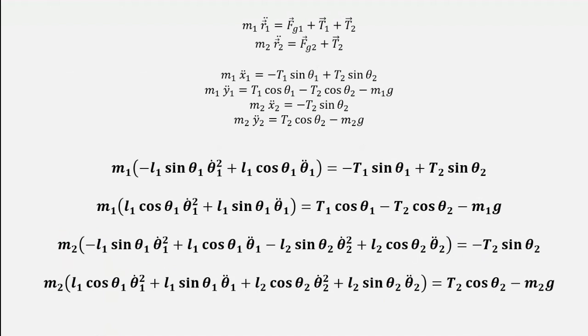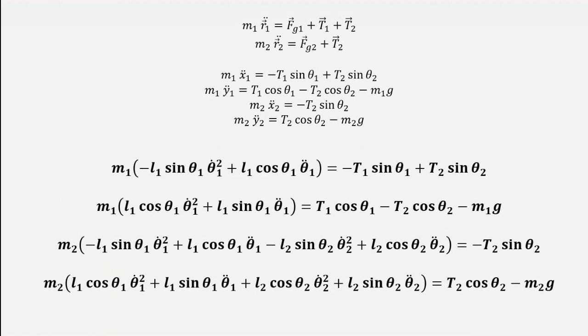Notice that there is no T1 in the bottom two equations, which means we can easily express T2 in terms of everything other than T1, which is exactly what we need. We don't mind that the expression will contain theta 1 and theta 2 double dot, because once we substitute it in the third equation, we will have a new equation which doesn't involve tension forces at all, which is the goal we're trying to reach. Yes, the resulting equation will contain both theta double dots, but it doesn't matter. Both equations you get with the Lagrangian method also contain both theta double dots, and then you treat them as two equations with two unknowns and solve for the two theta double dots.